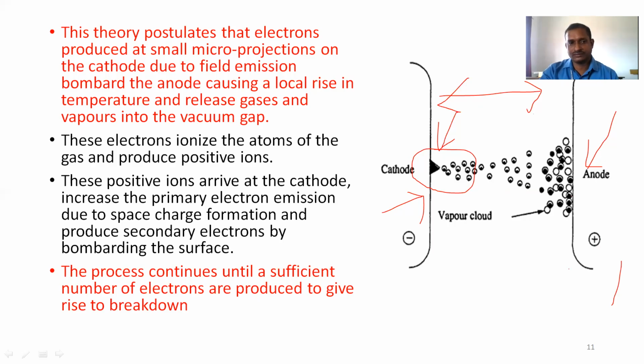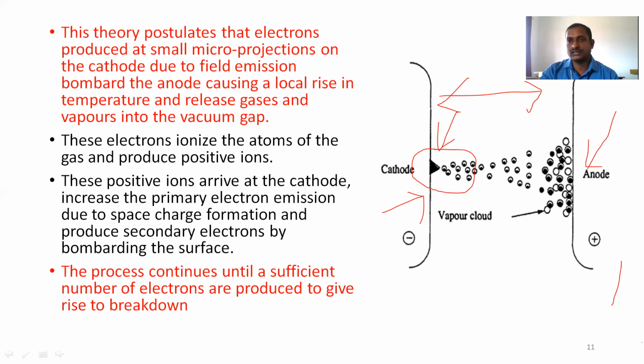The cathode emits electrons due to field emission, and the temperature in the gap also rises. These electrons ionize the atoms of the gas. The electron combines with the gas atom, an ionization process takes place, and a positive ion is produced.